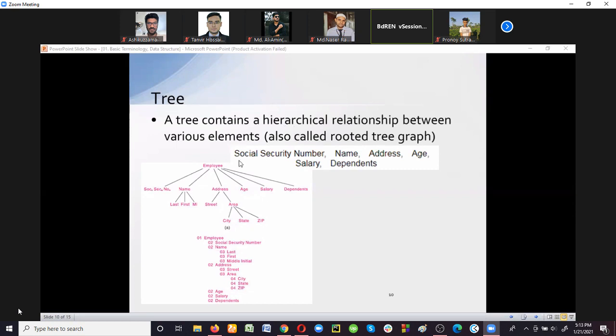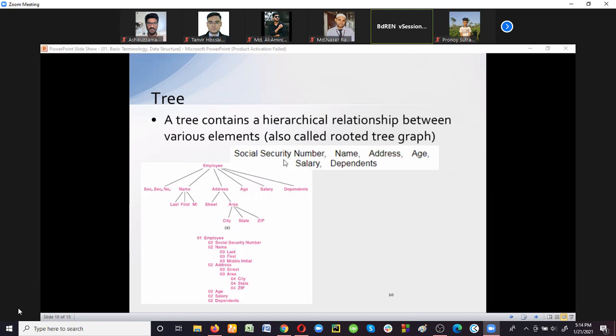elements. Look at this. Here some data items are given: social security number, name, address, age, salary, dependents. These are some attributes of an entity employee. That means here we are creating a tree for the entity employee, right? So how can we store these data items in this tree data structure?